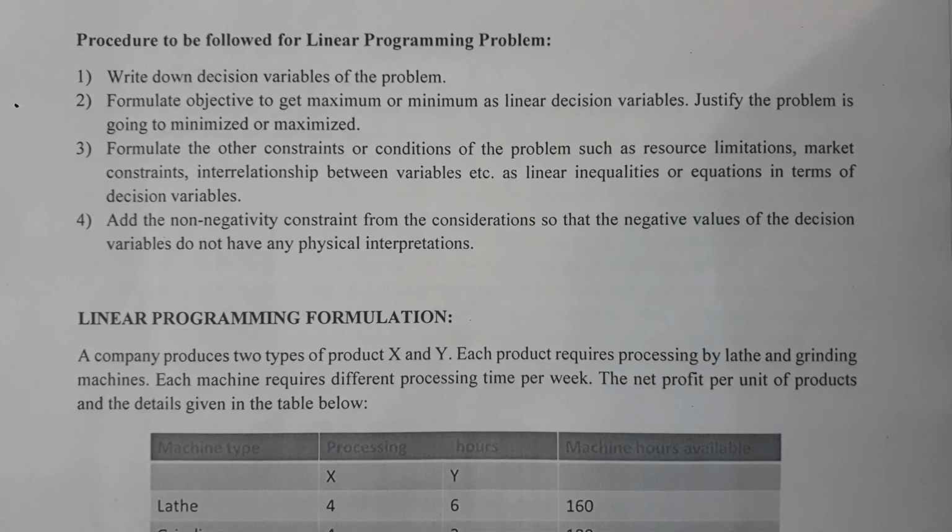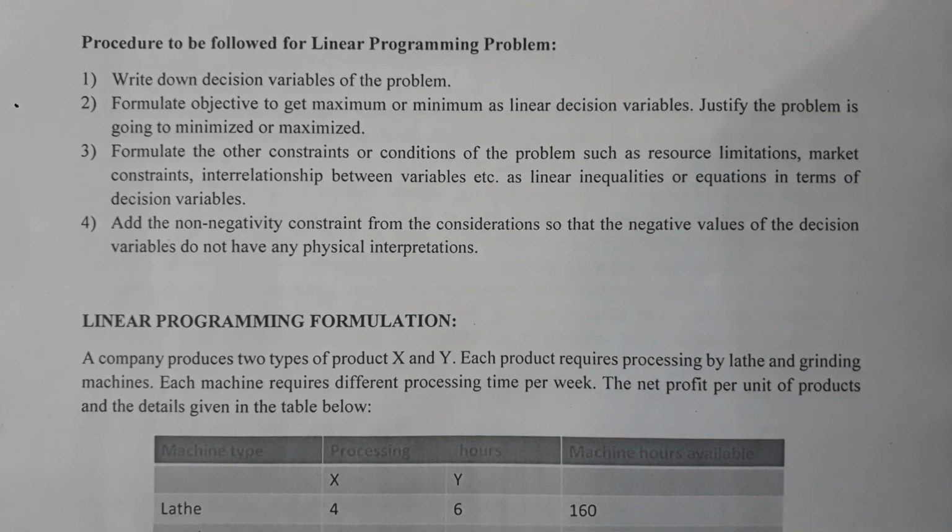Write down the decision variables, which are nothing but one particular product, another particular product. Assuming you have a lathe and a milling machine. The lathe has some operating parameters, and milling has some operating parameters.